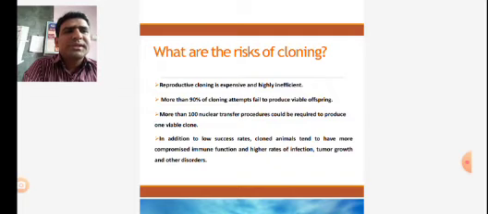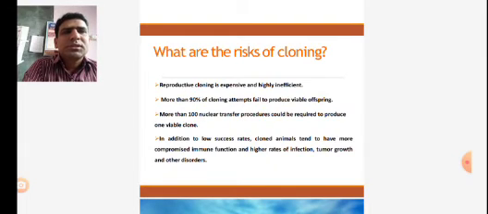Cloned animals tend to have more compromised immune functions and higher rates of infection, tumor growth and other disorders. Means we can use this technique in plants, but in animals and humans the gene cloning technique is at high risk. Why high risk?